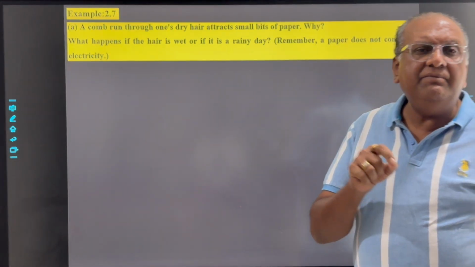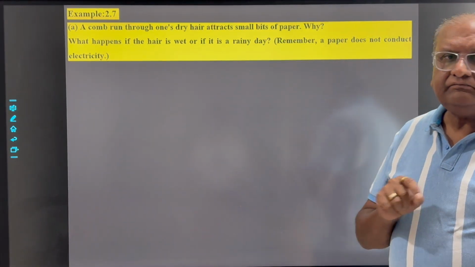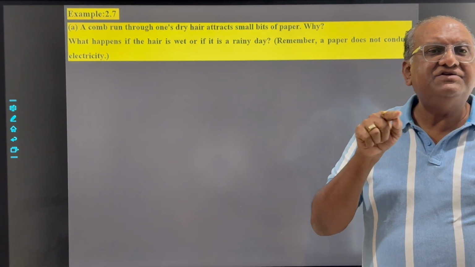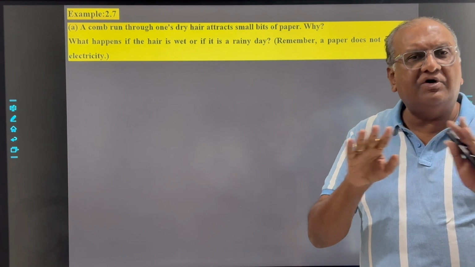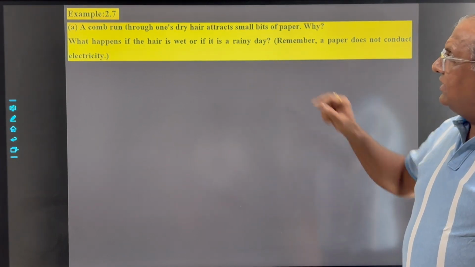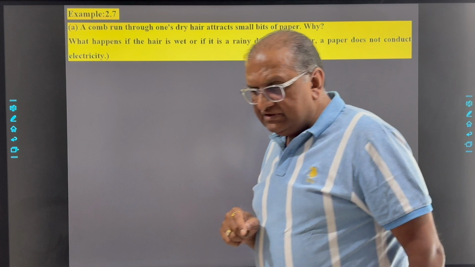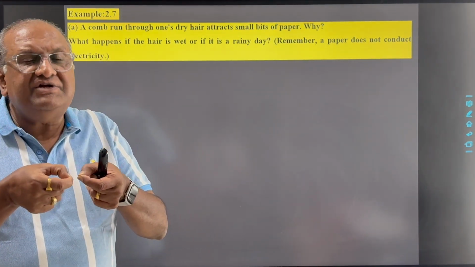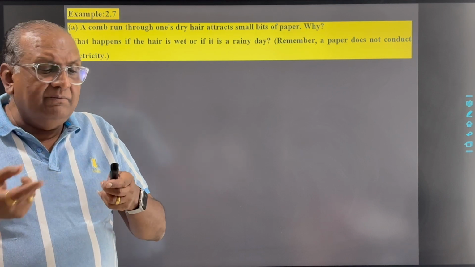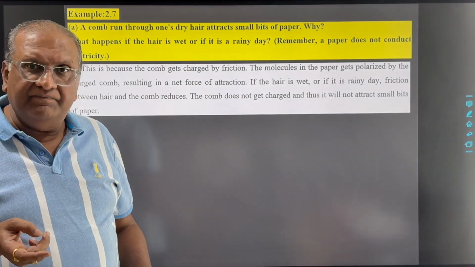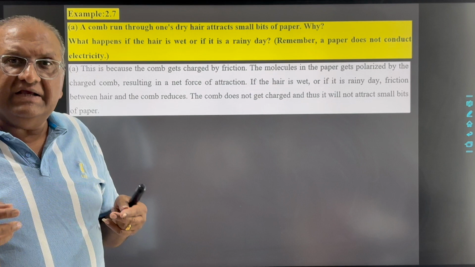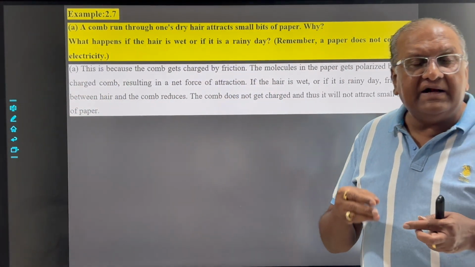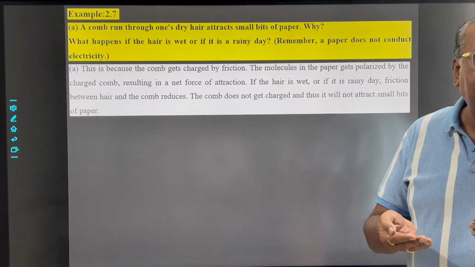At that time, due to friction, the teeth of the comb will be charged, or in a broad sense we can say the comb will be charged. So when a piece of paper is placed close to it, the molecules of paper will be polarized, and due to that it will be attracted by the comb.